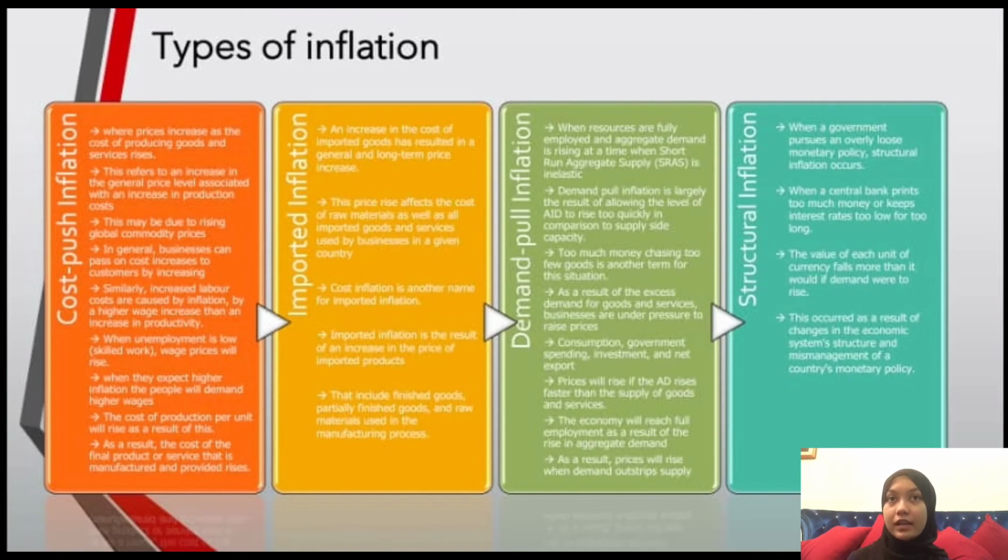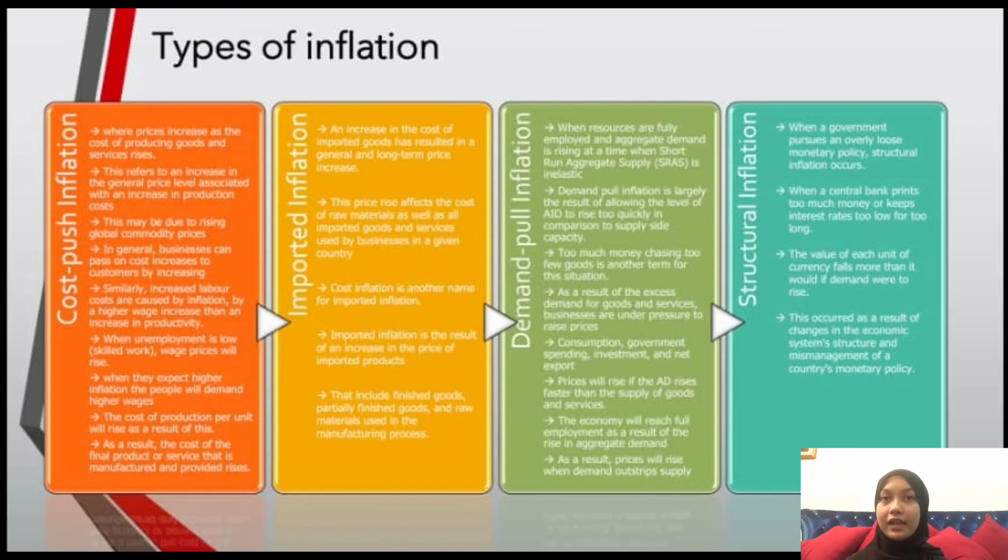Demand pull inflation is largely the result of allowing the level of AD to rise too quickly in comparison to supply side capacity. Too much money chasing too few goods is another term for this situation. As a result of the excess demand for goods and services, businesses are under pressure to raise prices in order to boost profit margins. Consumption, government spending, investment, and net export are all potential sources of demand pull inflation.